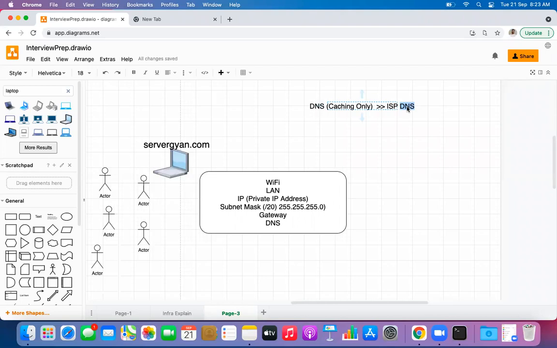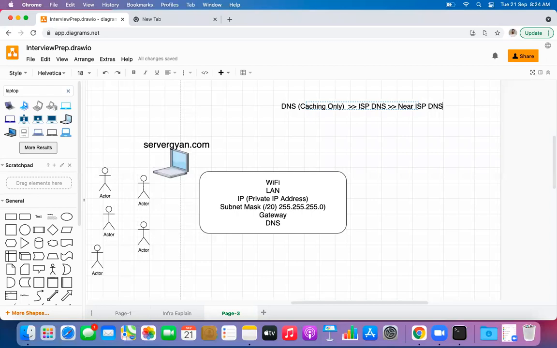Obviously this is not the DNS server which holds the information about all the websites on the internet. So servergyan.com will not be held by our ISP DNS either. Now this ISP DNS will look for maybe some near ISP, because it could be possible that it is also being used only to pass on the information to some other DNS. So it can forward the request to a near ISP.